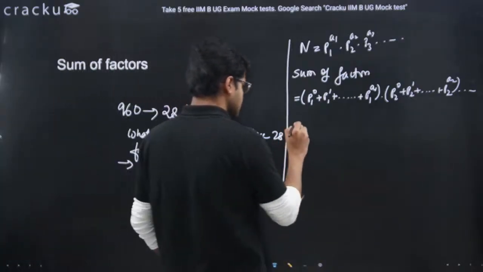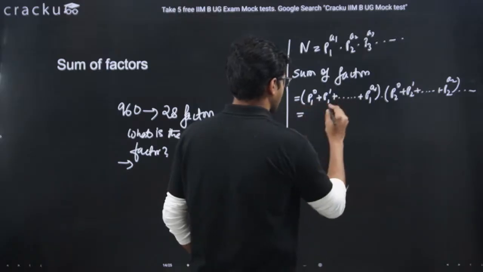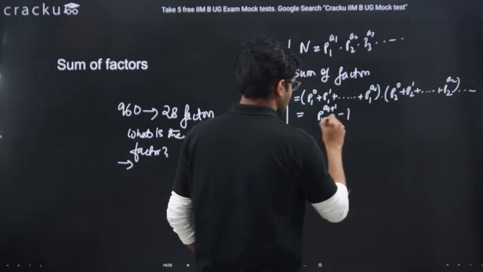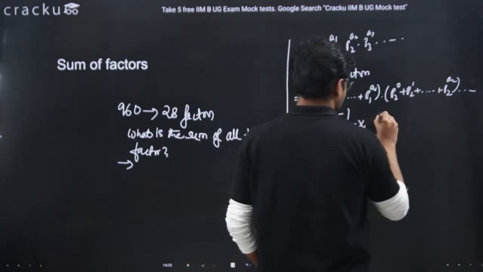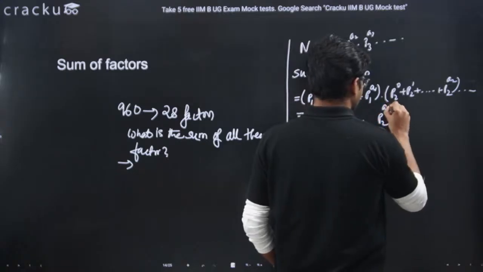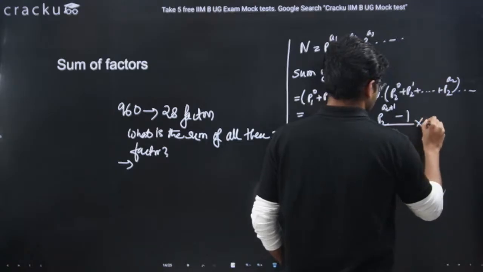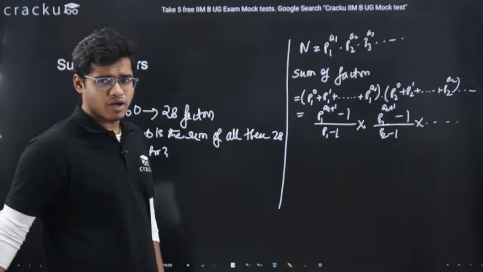We can also write this as p1 to the power a1 plus 1 minus 1 divided by p1 minus 1, into p2 to the power a2 plus 1 minus 1 divided by p2 minus 1. This is a general formula.